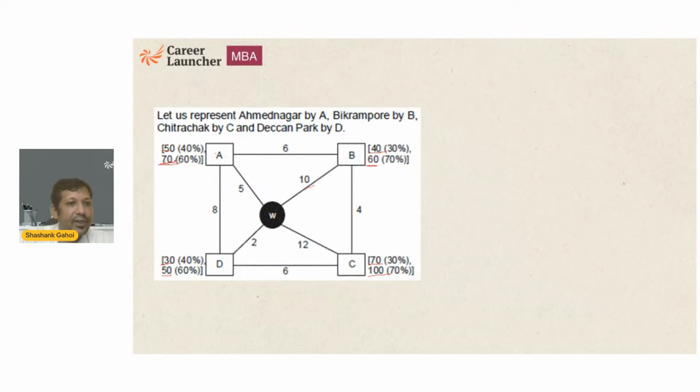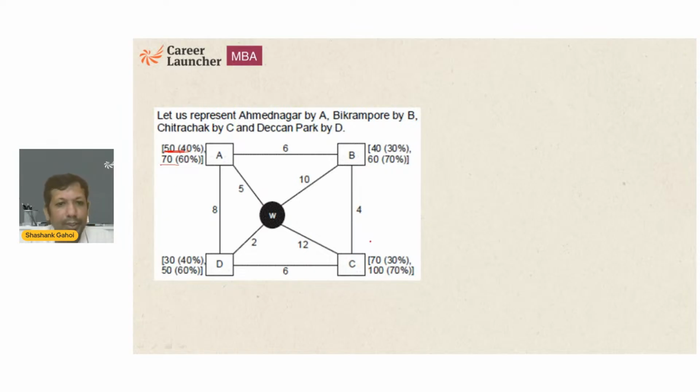So if this is 70, A cannot be the last place. It means A has to be either first place or second place. If this is 100, then this will be the first place, this will be second place if A is 70, right? If this is 70, this is also 70, then first place visited is going to be Ahmednagar, right? So this is what the question is saying. Now, the question is saying that he is visiting Ahmednagar last. It means Ahmednagar can't be this, Ahmednagar should be this.